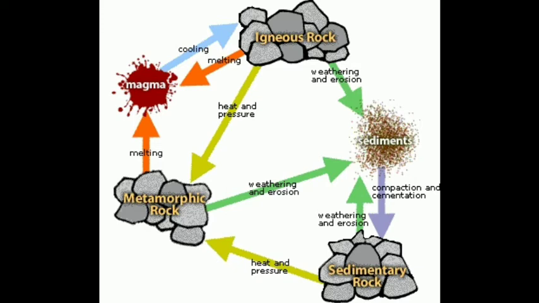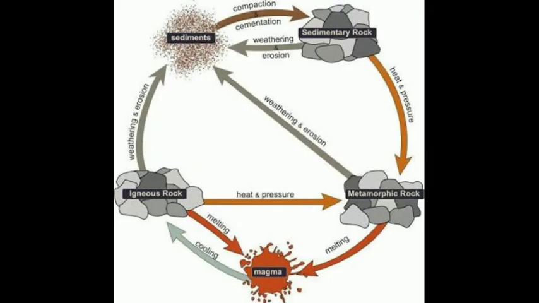The magma may be forced to the surface of the earth through volcanic activity and may solidify to produce fresh igneous rocks. In this manner, the rocks are continuously transformed from one type to the other through the process of rock cycle.